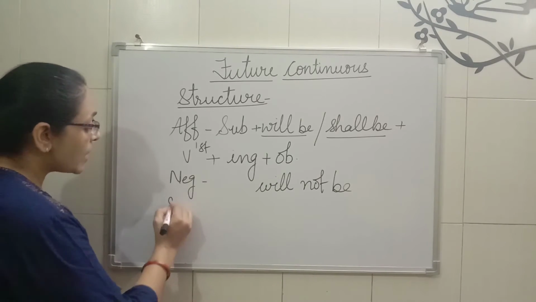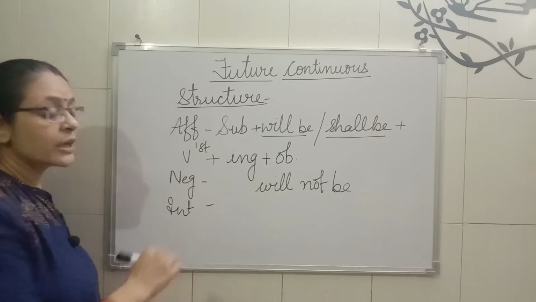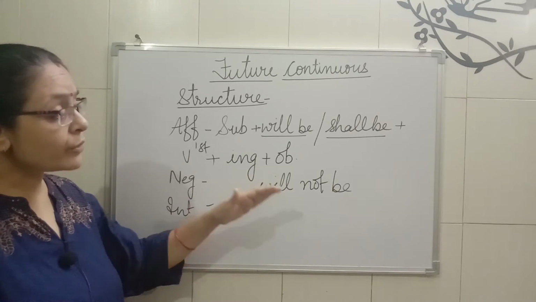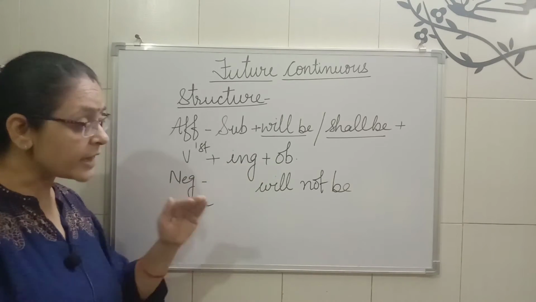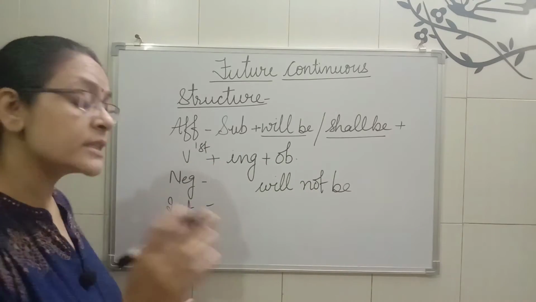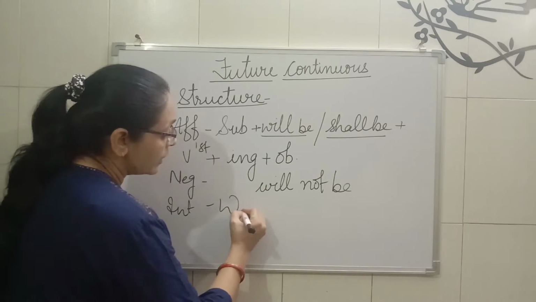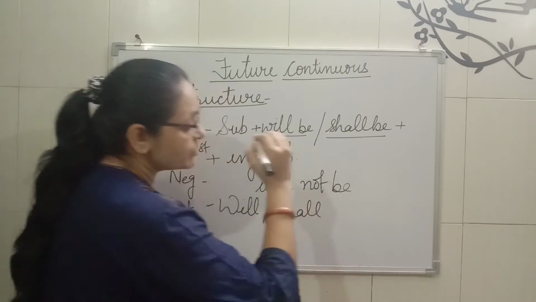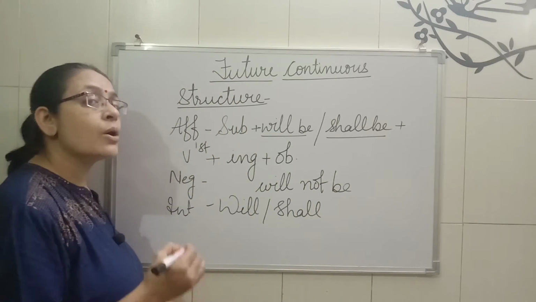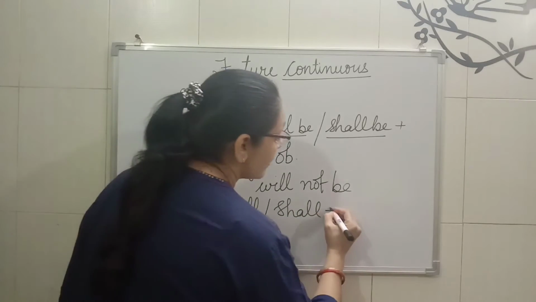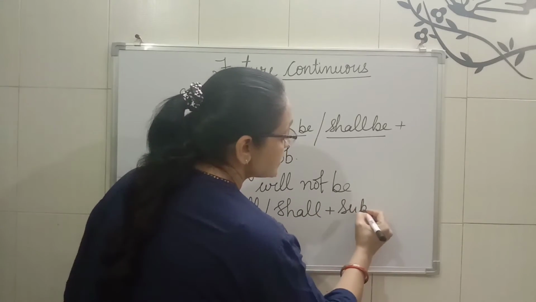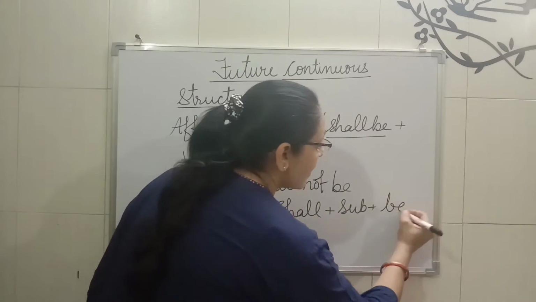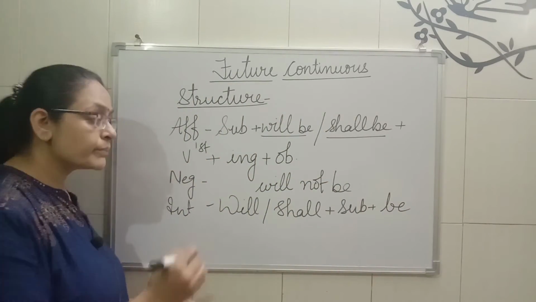If we talk about interrogative, what will be the structure? First of all, we will apply the auxiliary, and then after we will make the sentence. How? First of all, according to the subject, we will use will or shall. Then after you will use the subject in it. Clear? And then after, be will come.